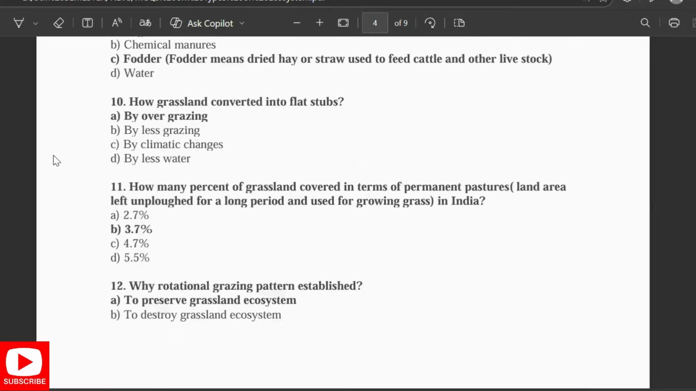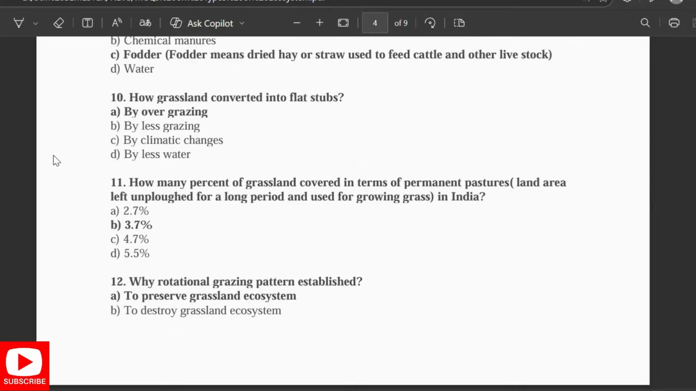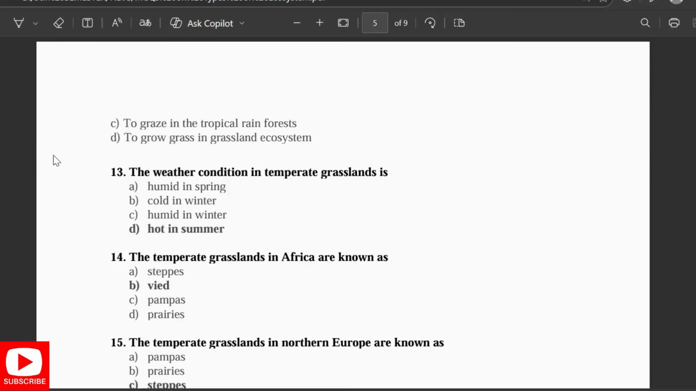How is grassland converted into flat steppes? By overgrazing. What percentage of grassland is covered in terms of pastures, that is land area left unploughed for a long period and used for growing grass in India? It is 3.7%. Why was the rotational grazing pattern established? To preserve the grassland ecosystem.